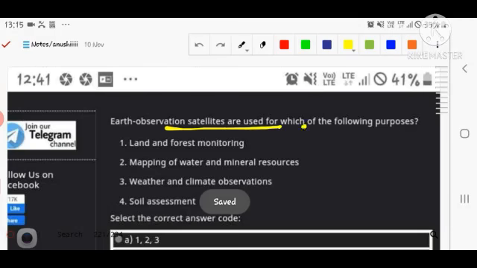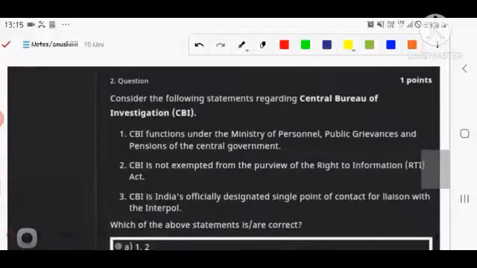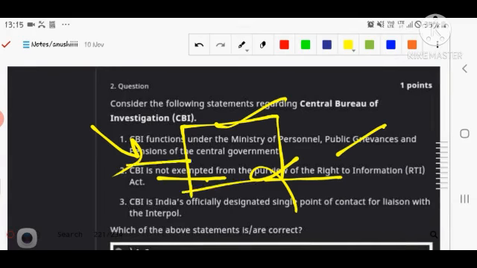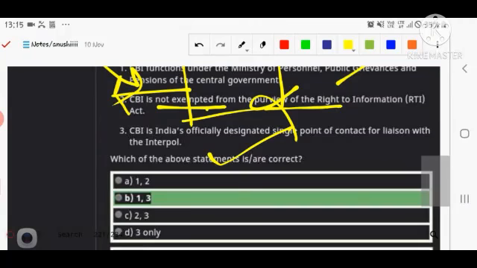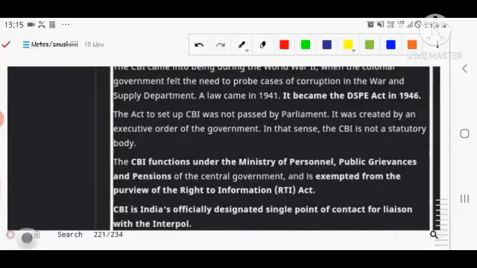If you are talking about the Earth observation satellite, all are correct. You can see the definition and explanation here. Second, if you are talking about the CBI function, yes, that is correct, I already told about it. Third, the CBI is not exempted from the Right to Information. That is wrong, because every public authority is part of the RTI. So the second is wrong and the third is correct, because it is the coordination agency from India, so that it coordinates with Interpol. Let's see.